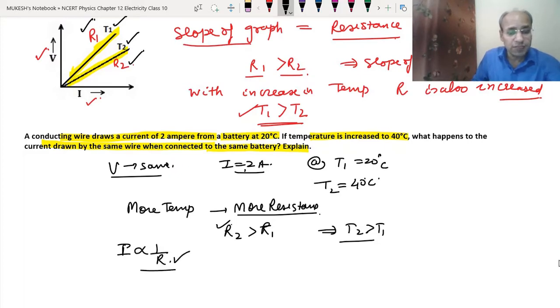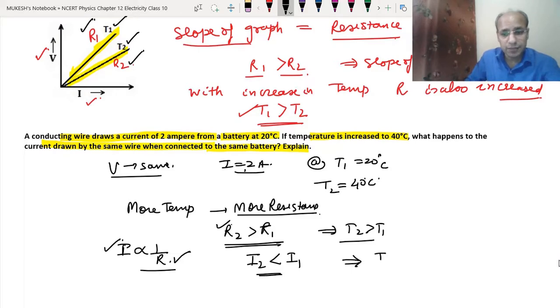So when we increase the resistance, the current will decrease, and when we decrease the resistance, the current will increase. Since R2 is more than R1, I2 will become less than I1. It means that the current will decrease.